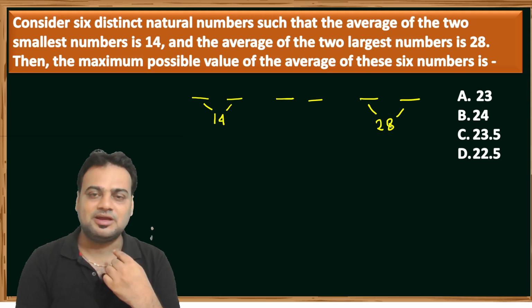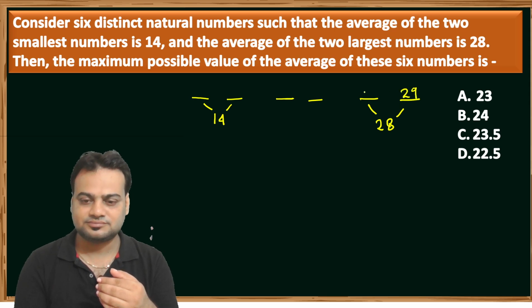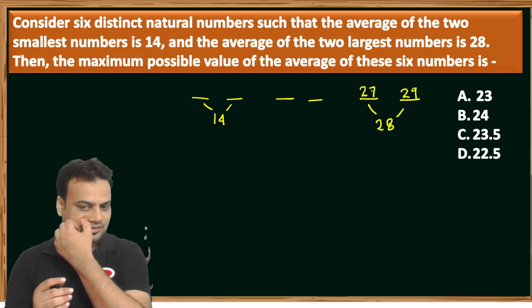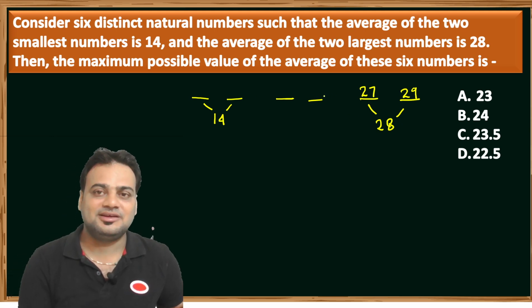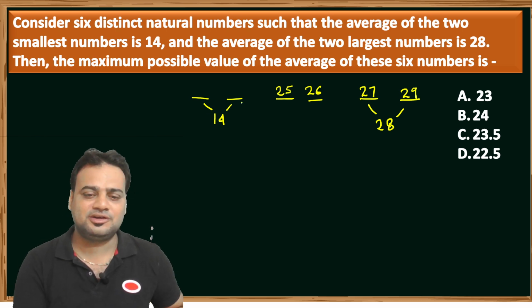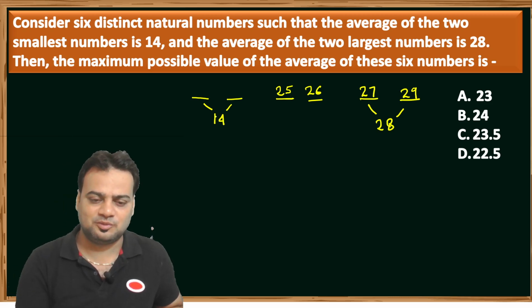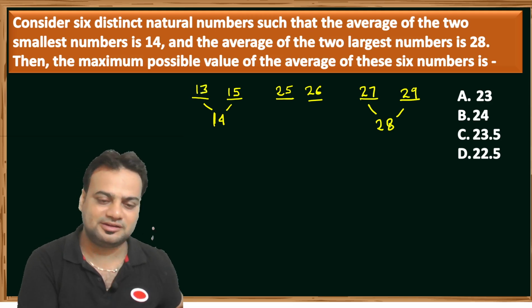If the average of the largest two is 28, the largest possibility is 29 and 27. Then the next smaller number must be less than 27, so it is 25, and the one after is not 24. For the smallest two numbers, whose average is 14, we take 15 and 13. So we get these numbers.